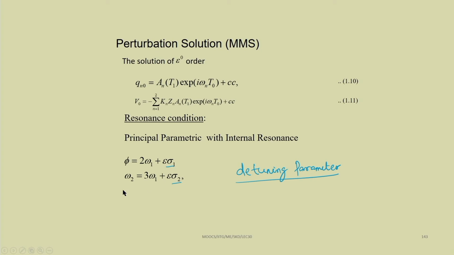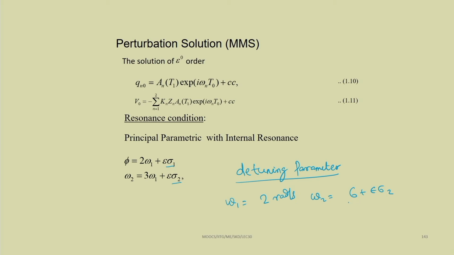For example, let omega 1 equal to 2 radian per second. In that case omega 2 will be equal to 3 times that, that is 6, plus or minus epsilon sigma 2.